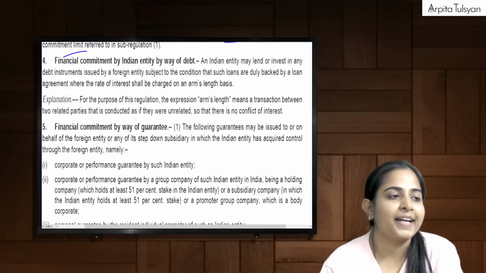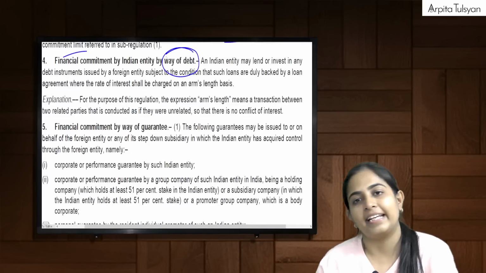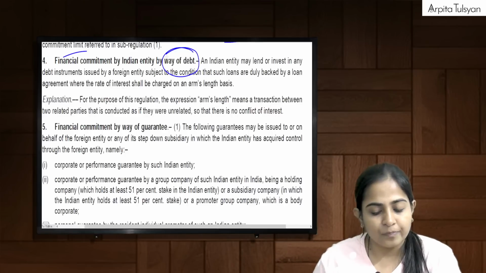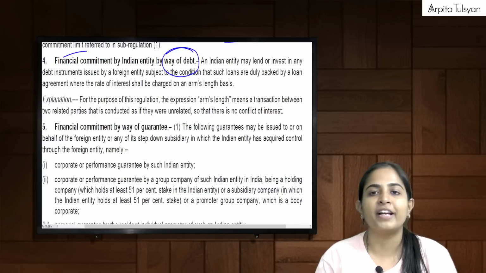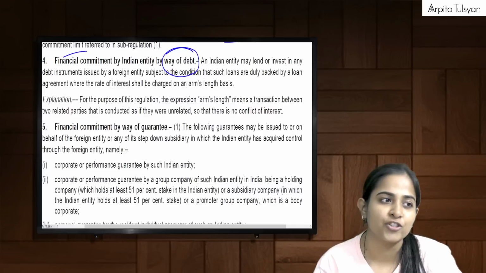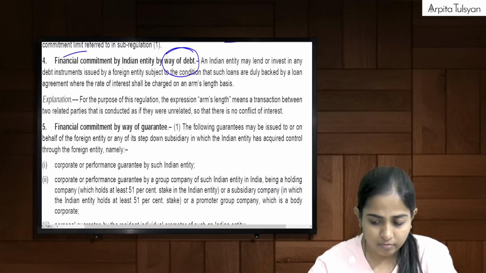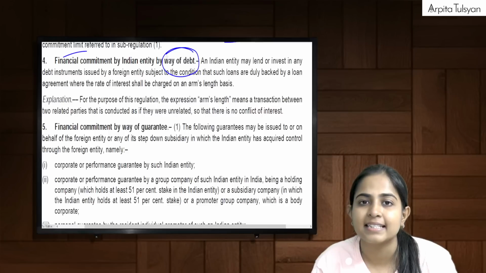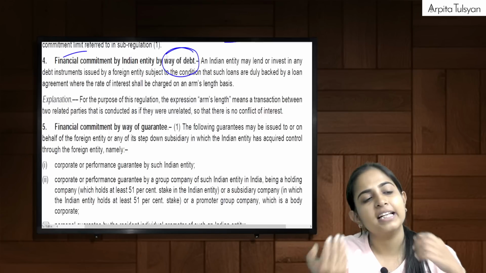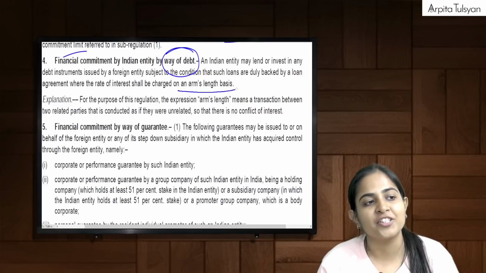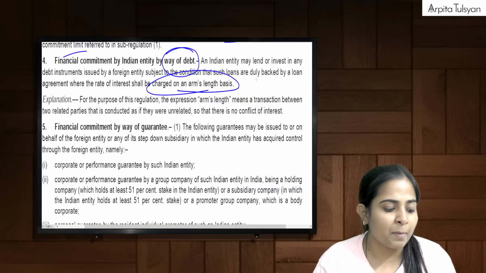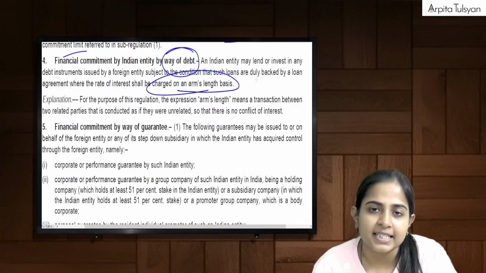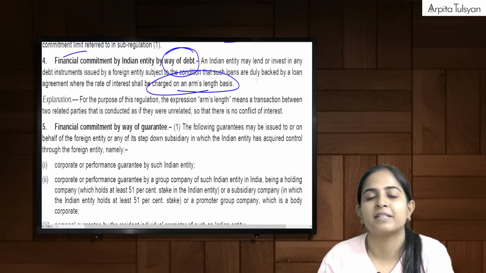Now listen. First of all, financial commitment by way of debt is also included in the term financial commitment. Can it invest in any debt instruments, etc.? Yes. If we are investing in any debt instrument, we will be receiving interest, right? That interest shall be charged on an arm's length basis. Remember, we had done a point that whenever any overseas investment transaction is done, the transaction should be valued at arm's length price.